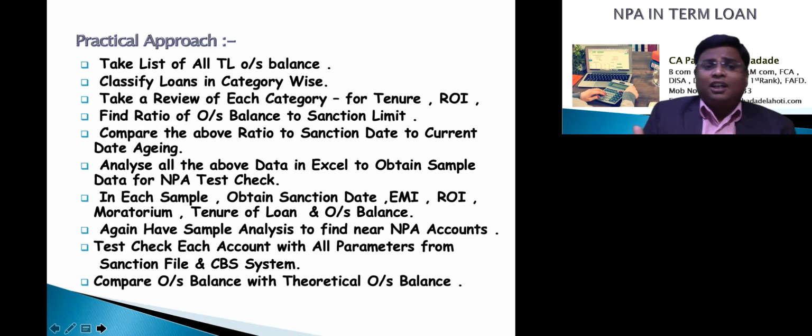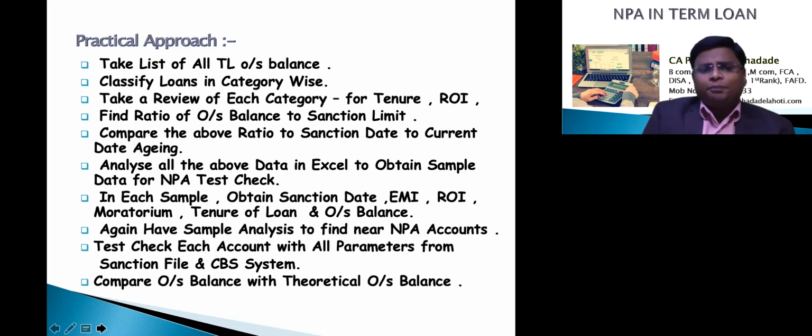First of all, take the complete list of the outstanding balances in term loan accounts. Then classify this list into different categories, meaning differentiate housing loans in a different list, vehicle loans different, term loans different, other loans in a different category. So classify all the term loans into different categories.